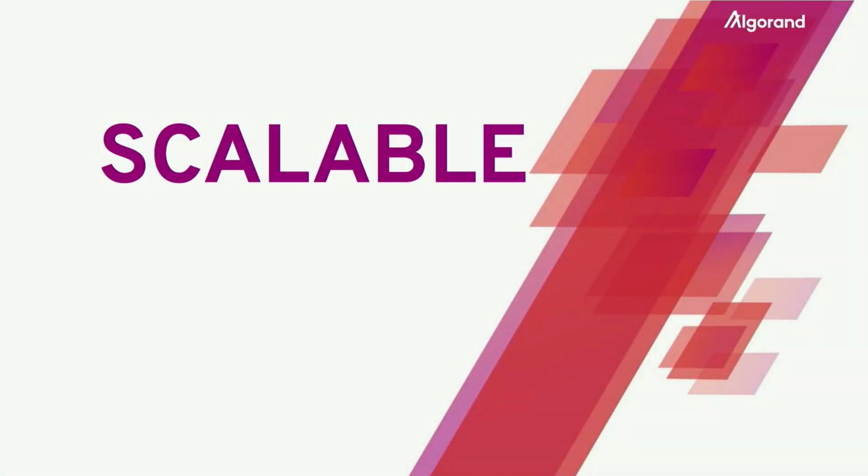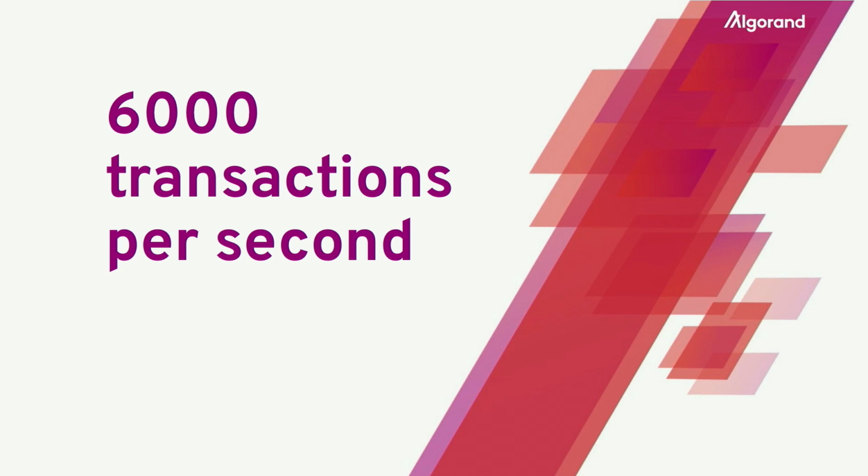Algorand is scalable. Currently, it can handle up to 6,000 transactions per second. And to give you guys a reference, Visa's transaction per second average on a global scale is about 1,500 transactions per second. So that means Algorand is suited for global usage and mass adoption.